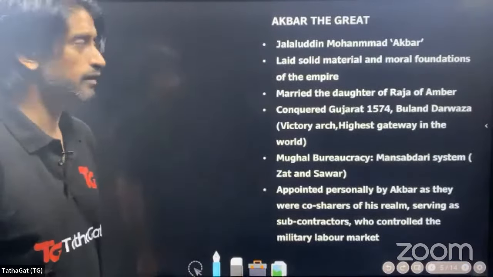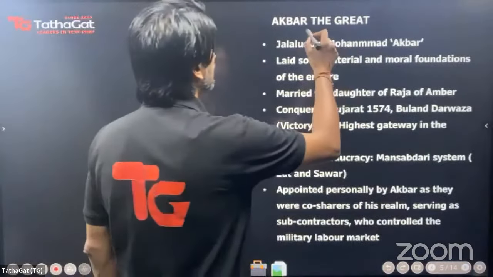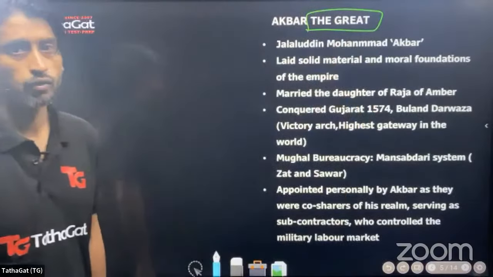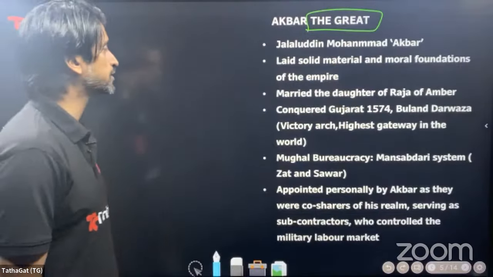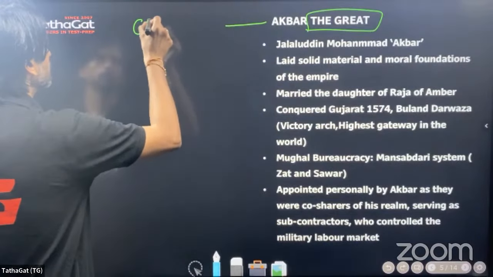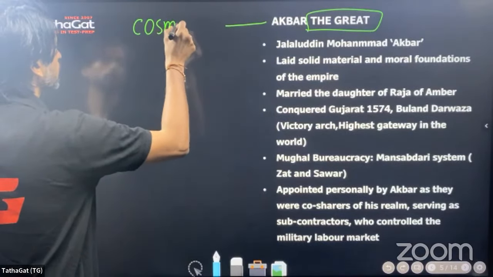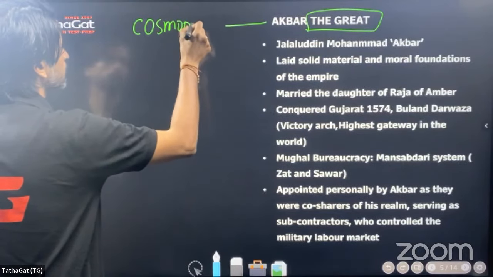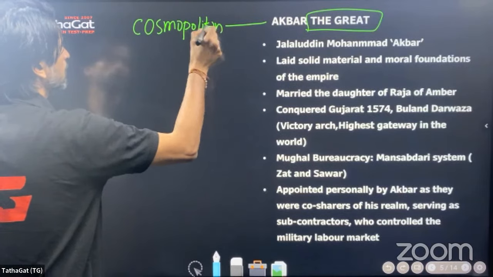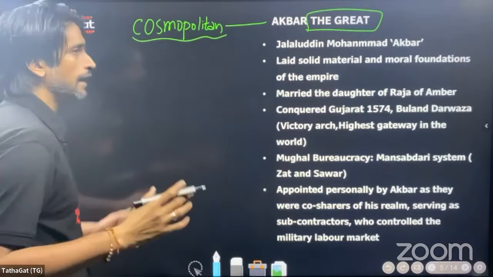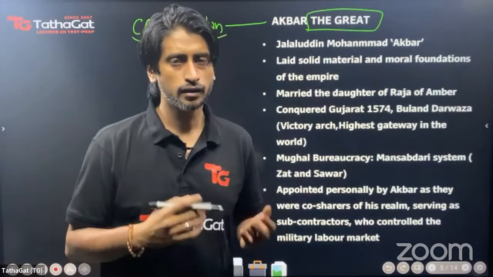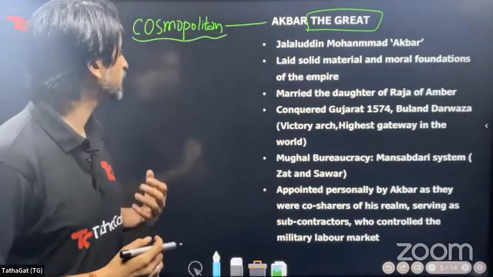Now, Akbar the Great. Let me tell you first of all why Akbar or Ashoka are known as greats. Two reasons. One will always be the cosmopolitan nature of their empire. Cosmopolitan meaning people from the entire cosmos of belief, faith, such different religions.